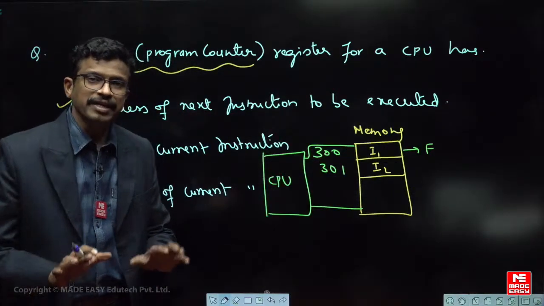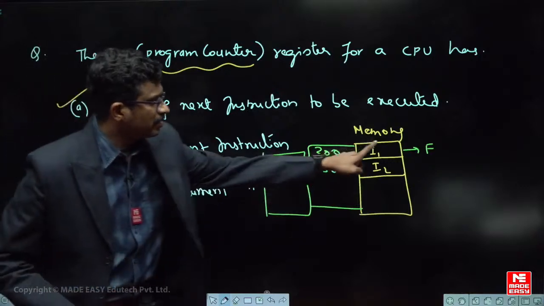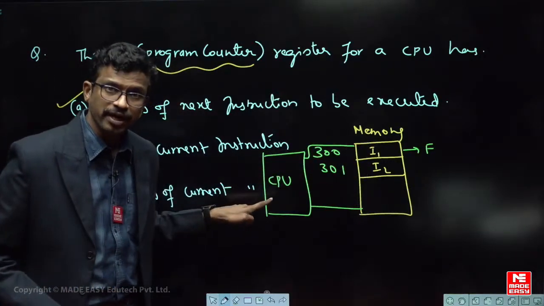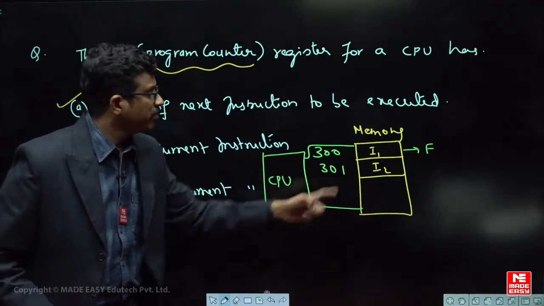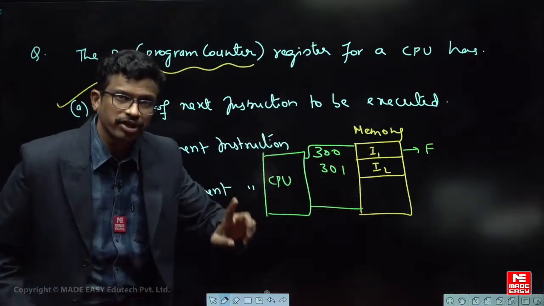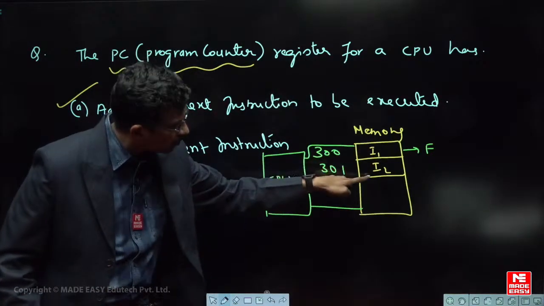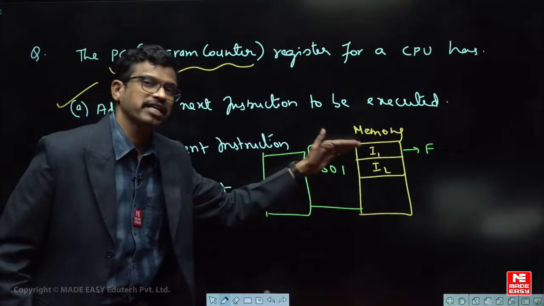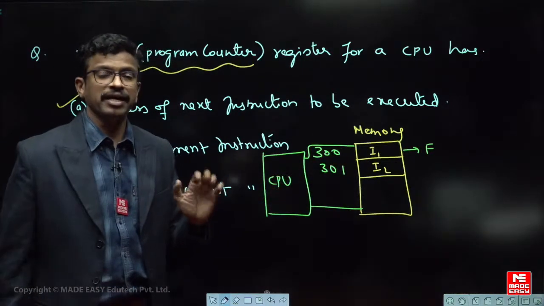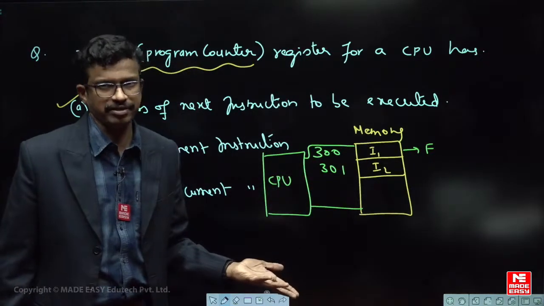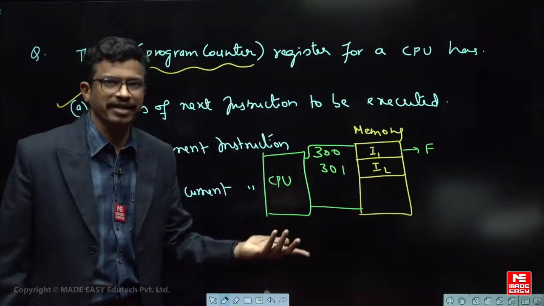Are you getting the point? Unless one instruction is decoded, the processor cannot interpret whether this instruction is only one word or two words. Many times an instruction can be present in 2 memory locations, many times in 3 locations, depending on the type it can address. Are you able to follow? So the question can be asked in different ways.